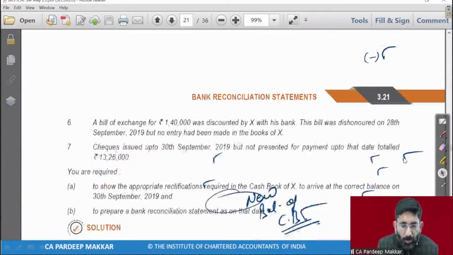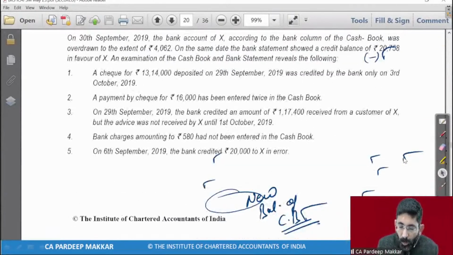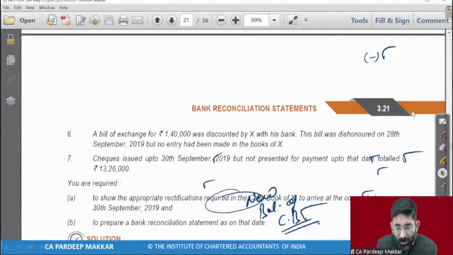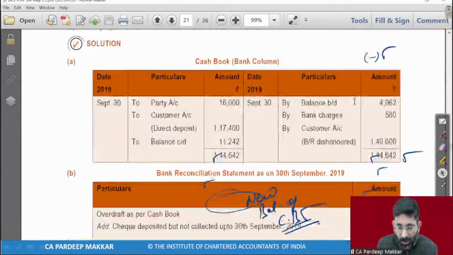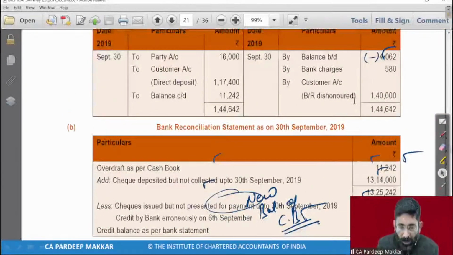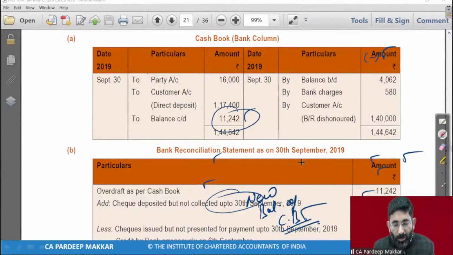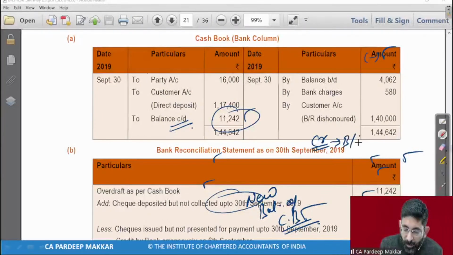Okay. Now we are coming to BRS. Now BRS will be started with the balance which we have calculated in this adjusted cash book. So in the adjusted cash book, we have calculated a balance that is 11,242. Okay. So this is the balance which is to be taken in that. So this is to balance carried down. Carried down means it is a credit balance, because this will be brought down on the credit side. We know it very well.